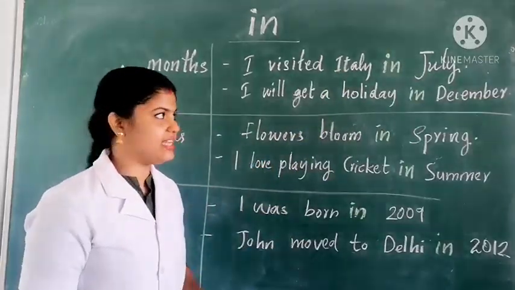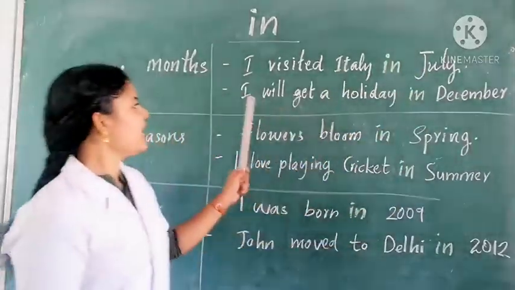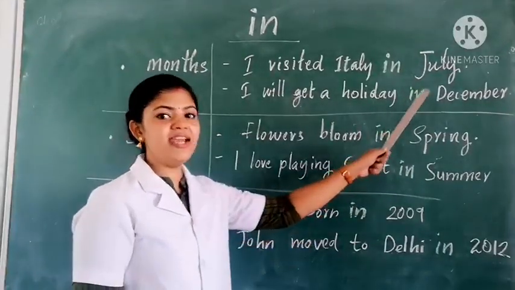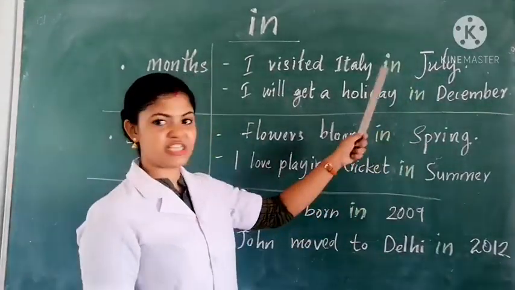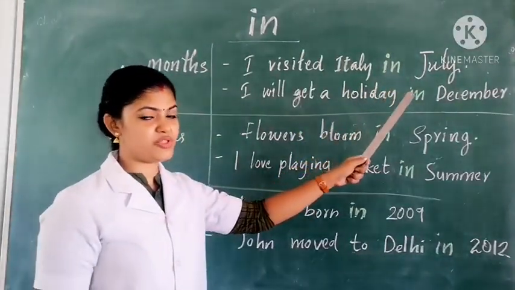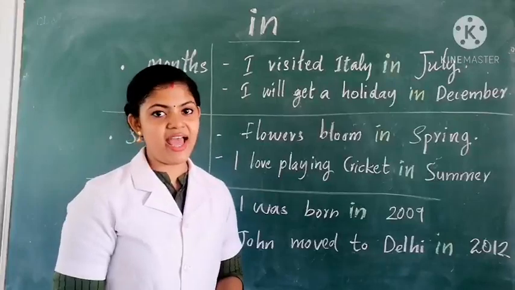When did I visit Italy? In July. I will get a holiday. When will I get a holiday? I get a holiday in December. So the preposition "in" we use with the months, and it also shows when the action happened.